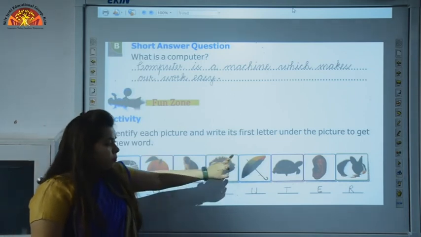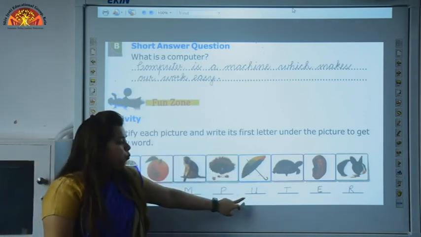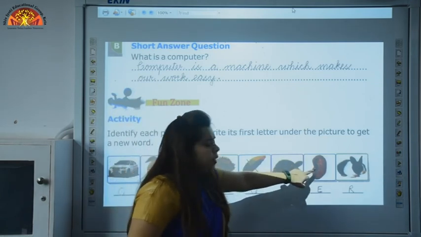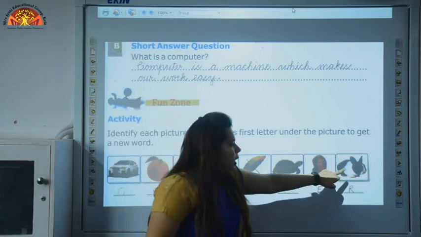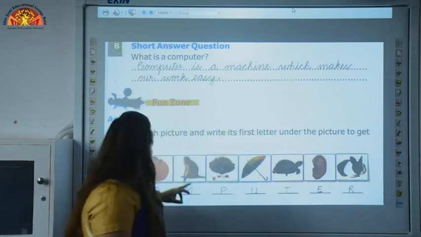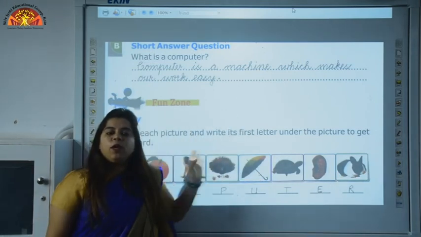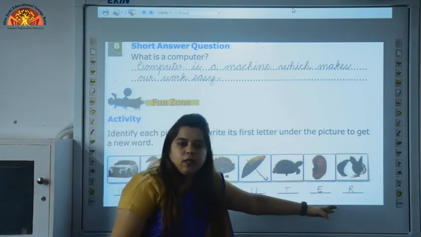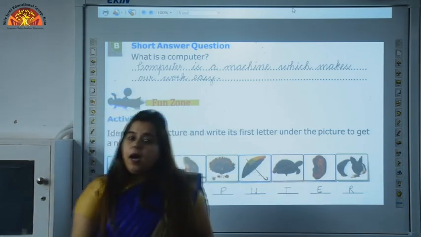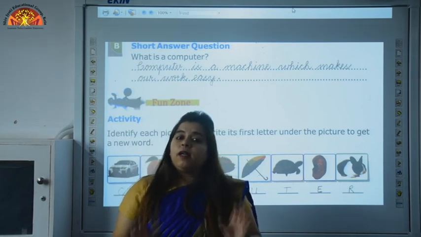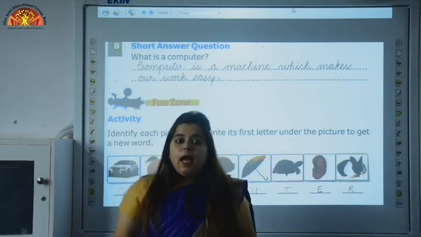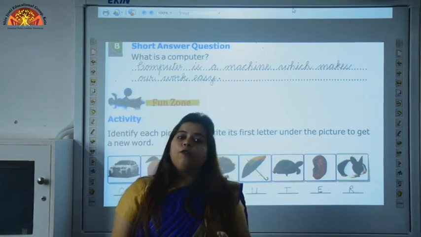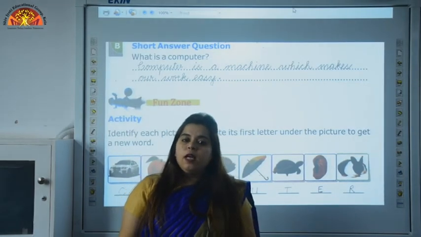Peacock. P. Umbrella. U. Turtle. T. Ears. E. And rabbit. R. And what is the new word framed? The new word framed is computer. Children, I hope you must have understood the chapter well and you must have understood the book work and you have done this book work in a very beautiful handwriting with me. Thank you.